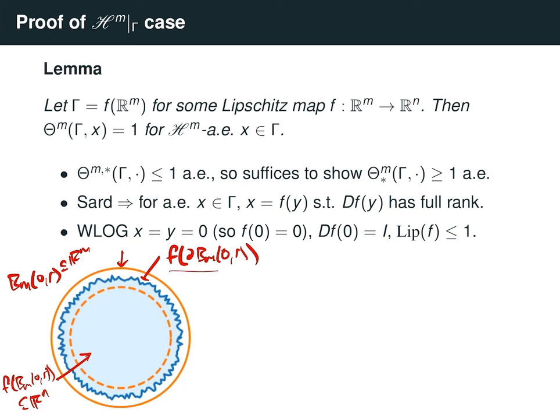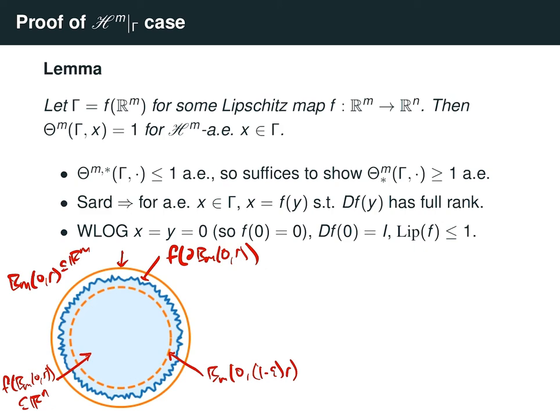If we look at the orthogonal projection of the image of this boundary, that will enclose a smaller ball, whose boundary is this dotted line here. And in particular, we can make it enclose a ball centered at 0 of radius 1 minus epsilon r, okay?